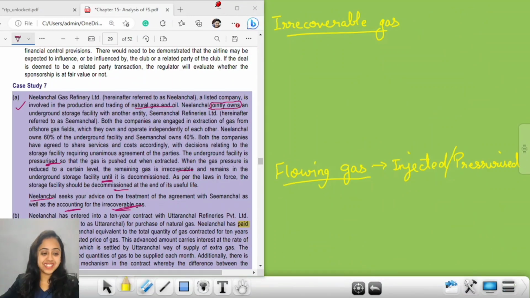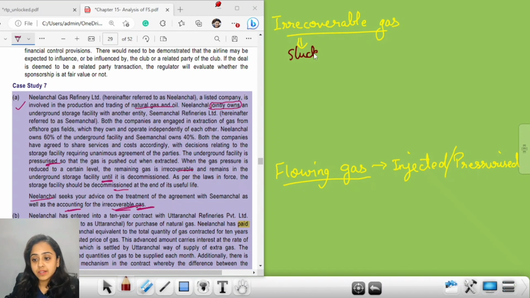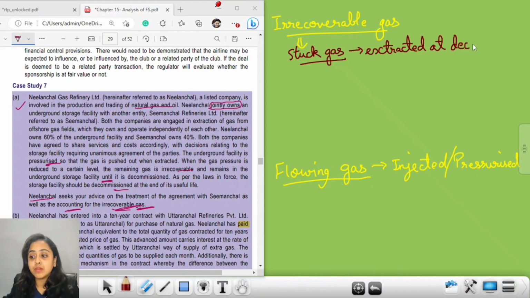Now, if we talk about the irrecoverable gas and the flowing gas for which it's asking the treatment, irrecoverable gas is the stuck gas. This is stuck in the storage facility, which will be extracted only at decommissioning, at the end of useful life. Are you clear?